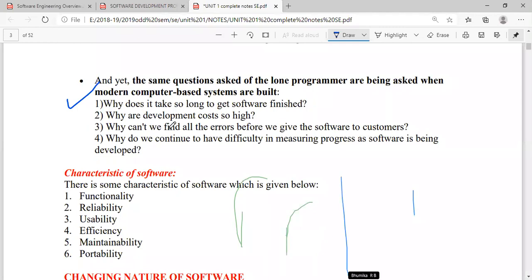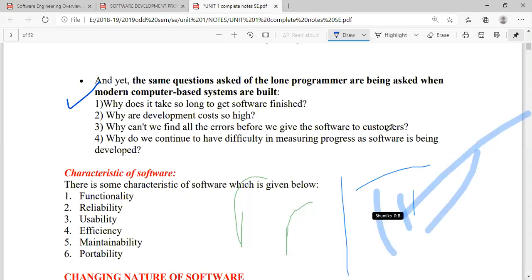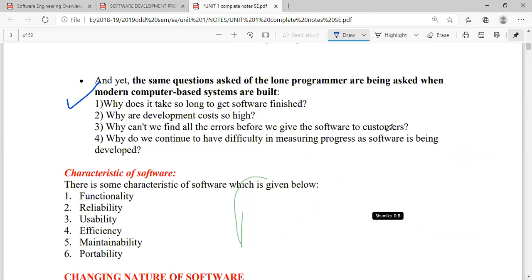Then, why can't we find all errors before we give the software to the customers? Yes, Bhumika, what is that? For example, suppose I create one software and directly give it to the customer for using. And after that, we find that the customer is not comfortable with the interface that we had provided. At that time, there is a difficulty, right?